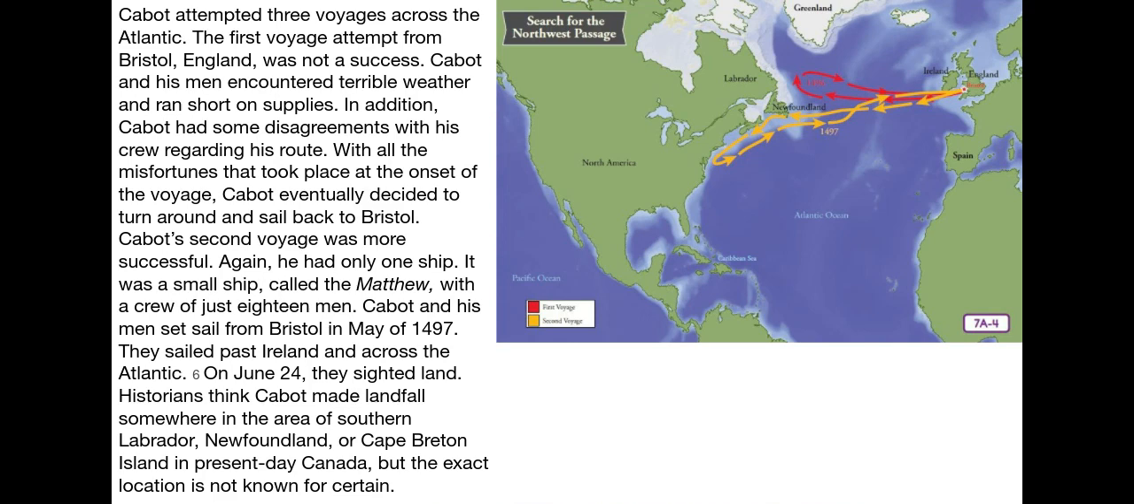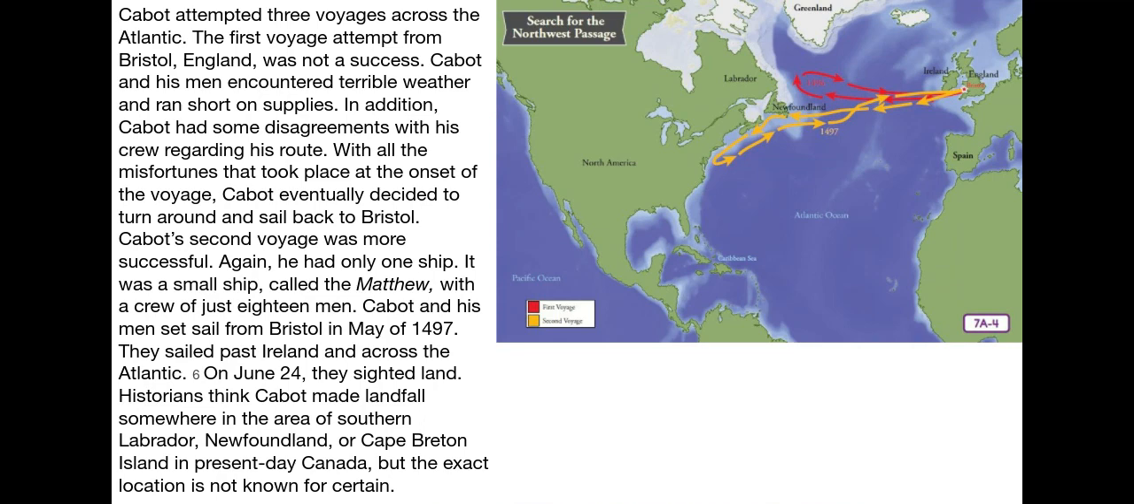Cabot attempted 3 voyages across the Atlantic. The first voyage attempt from Bristol, England was not a success. Cabot and his men encountered terrible weather and ran short on supplies. In addition, Cabot had some disagreements with his crew regarding his route. With all the misfortune that took place at the onset of the voyage, Cabot eventually decided to turn around and sail back to Bristol. Cabot's second voyage was more successful.